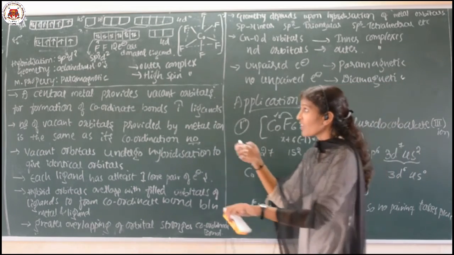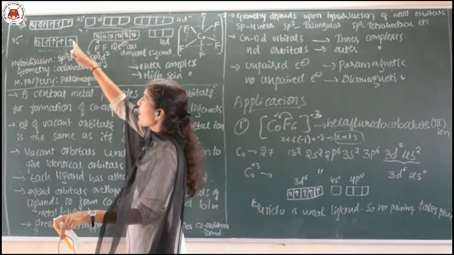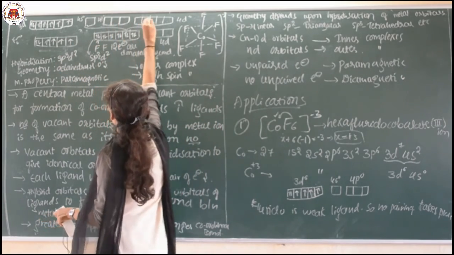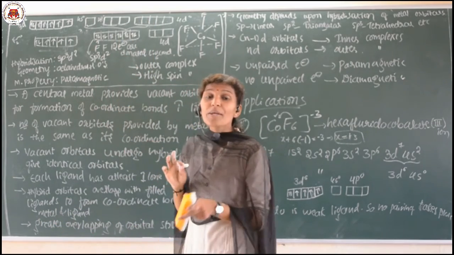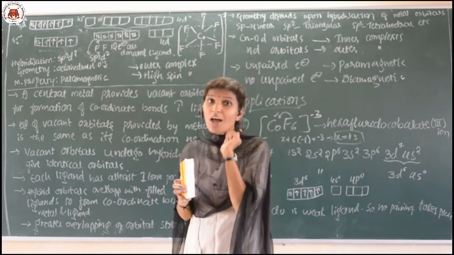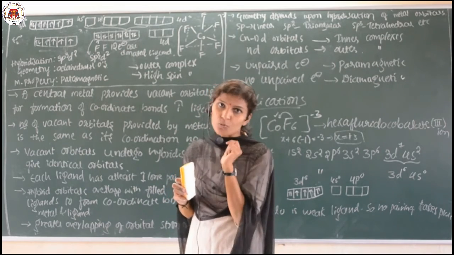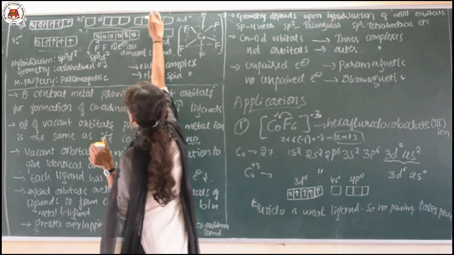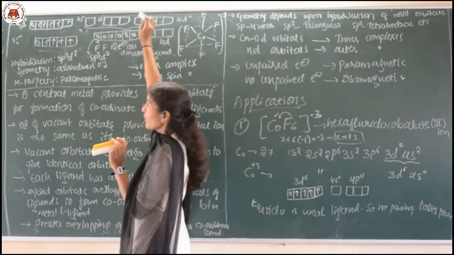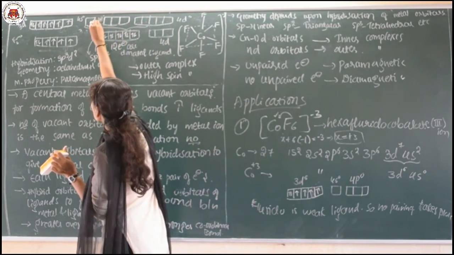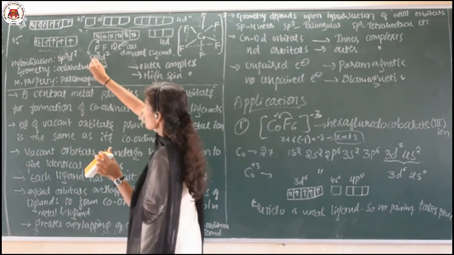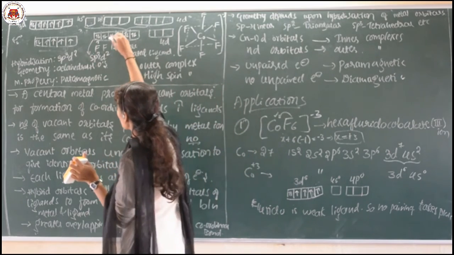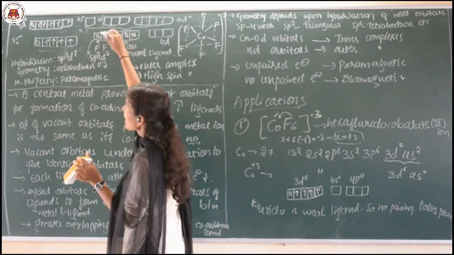So, the hybridization takes place with the other orbitals instead of 3d. Which are the other empty orbitals here? 4s, 4p and 4d. Totally how many fluorines are there? Six. It means 6 orbitals are needed. So, here we have 1, 2, 3, 4, 5, 6. We want only 6 orbitals, and we got them. So, which type of hybridization is it? sp3d2 hybridization takes place, and these hybrid orbitals accept the ligand electrons.